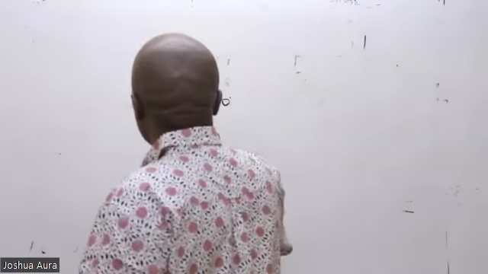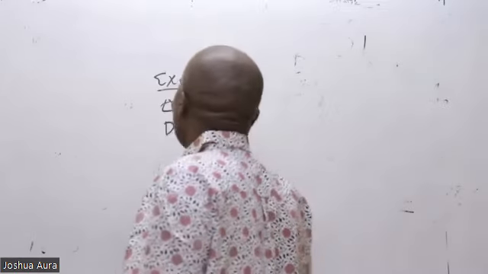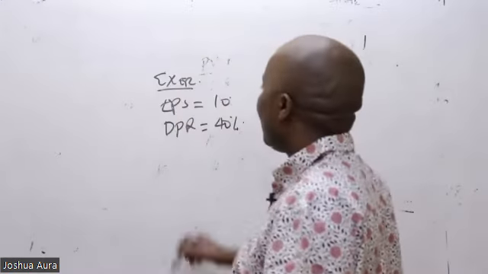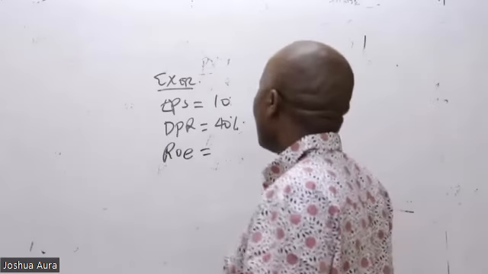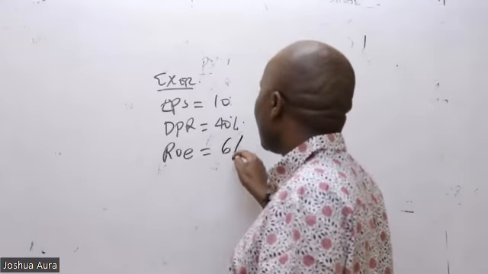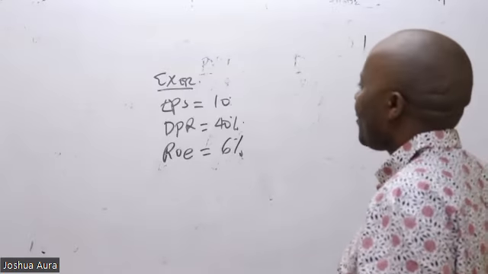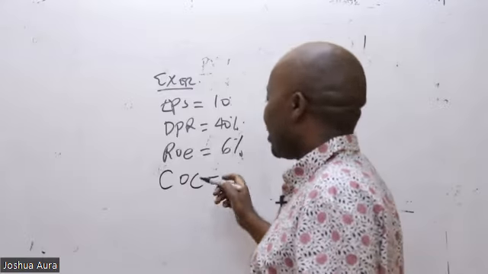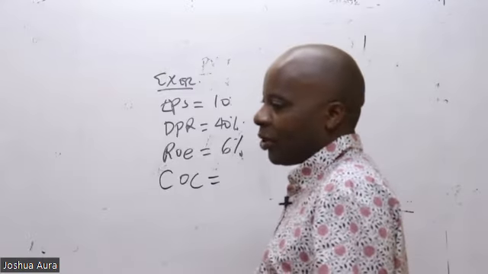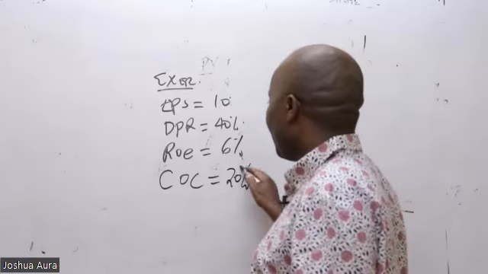Dividend payout ratio, I'll tell them it's 40%. And then return on equity is 6%. And then I'll give them the cost of capital. This has been brought in your past papers. Cost of capital, the Ke, I'll give them something like 20%.